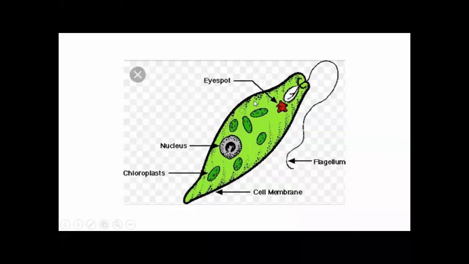It has a reddish eye spot. The eye spot helps them to detect changes in light intensity, enabling them to move away from bright light. The eye spot is reddish in color and helps them to detect changes in light intensity and enables them to move away from the bright light.